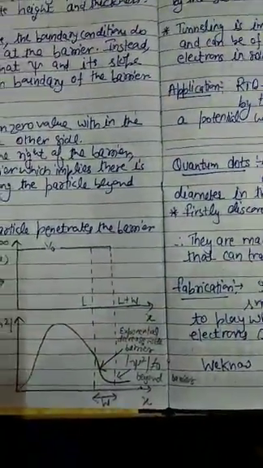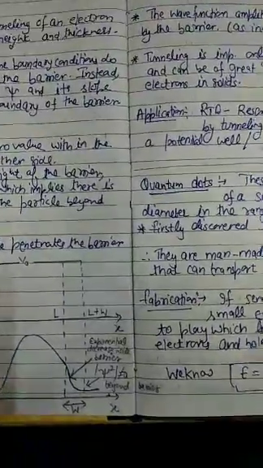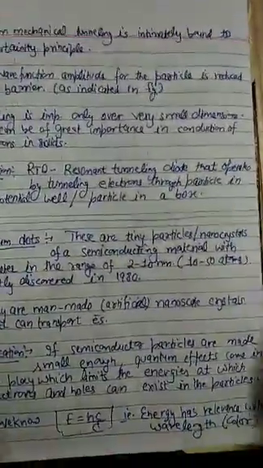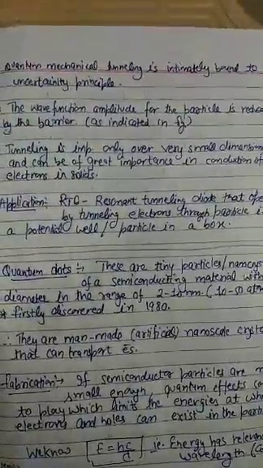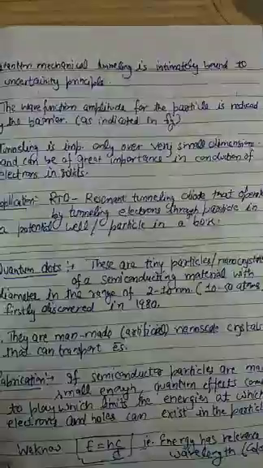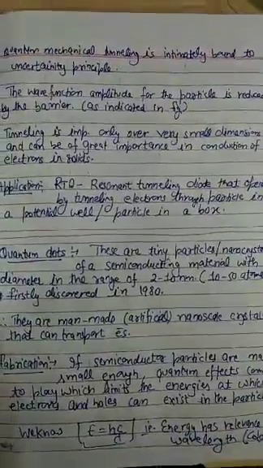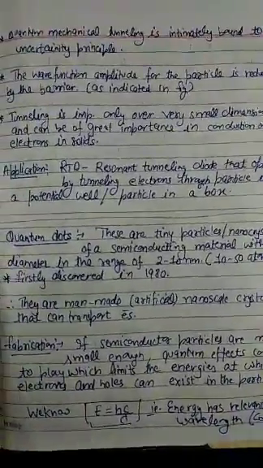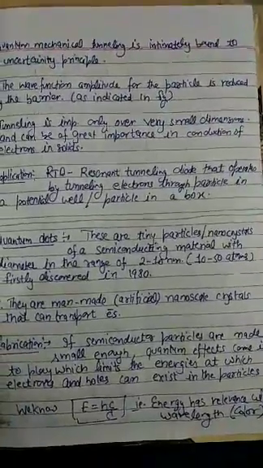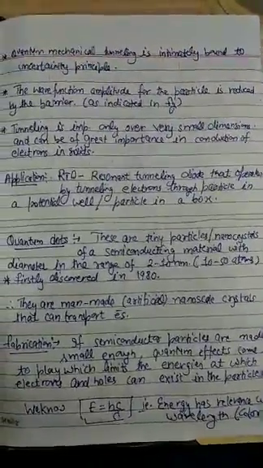This tunneling is only of significant importance when the dimensions are very small, and it plays a major role in the conduction of solids. One of the best applications of tunneling is the RTD, the resonant tunneling diode, which we will understand later on. It operates on the principle of tunneling of electrons through a potential well.